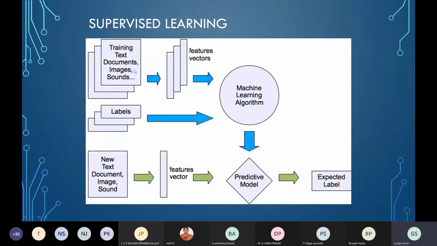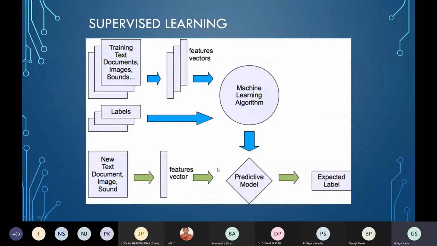You have to change that image into binary and give it as input to the machine learning algorithm. So here this machine learning algorithm learns, and labels are given to it along with the features. Now the model is ready.